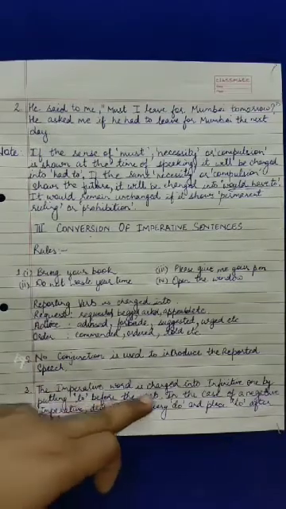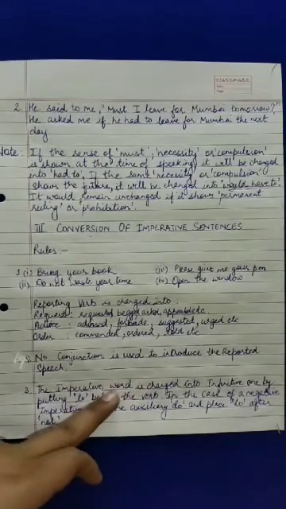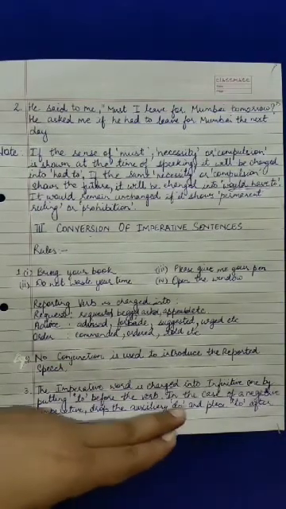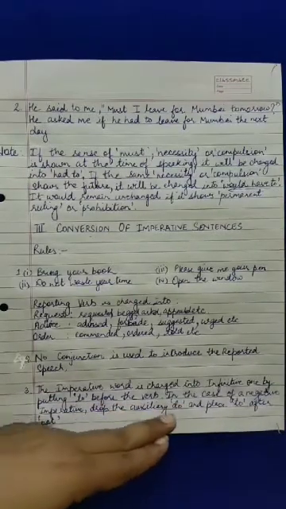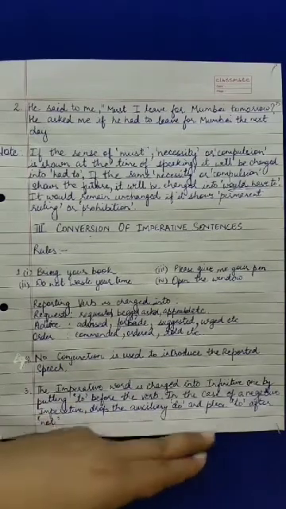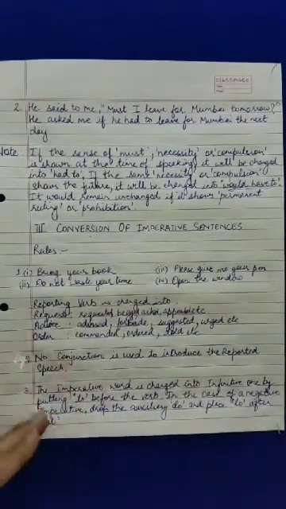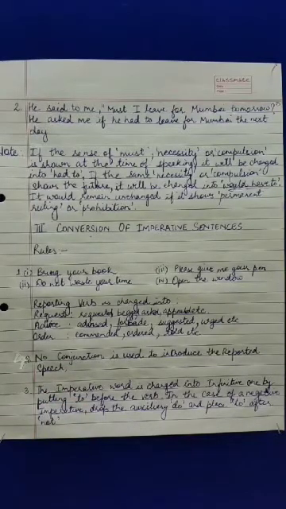So, the imperative word changes into the infinitive verb. In the case of a negative imperative, we drop the auxiliary do and place to after not. This point will be more clear when I discuss the examples that follow this.